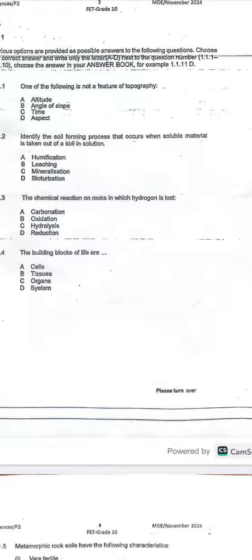So what about mineralization? Mineralization is a soil forming process which releases minerals. These minerals are released during the decomposition process, and we know that it is bacteria and fungi that play a role in this decomposition. And then we have leaching. Leaching is a soil forming process where soluble material is taken out of the soil in solution, and that is what we have been looking for. The answer is B, leaching.